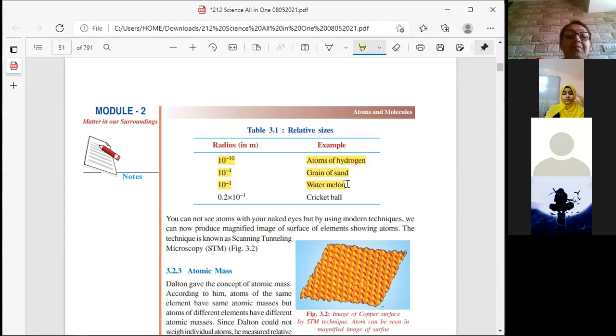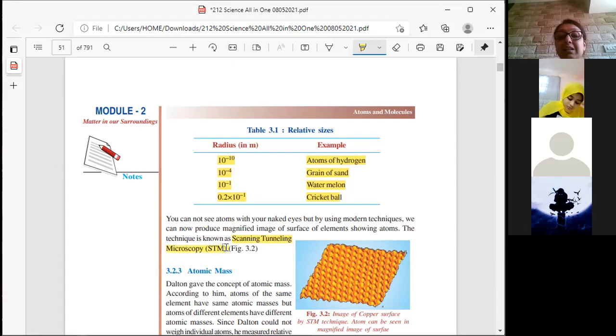And 0.2 multiplied by 10 raised to minus 1 is the size of a cricket ball. So now you can understand and you can evaluate. You cannot see atoms with your naked eyes, but by using modern techniques, we can now produce a magnified image of the surface of elements showing atoms. The technique is known as scanning tunneling microscopy. You have to remember this. Very important.